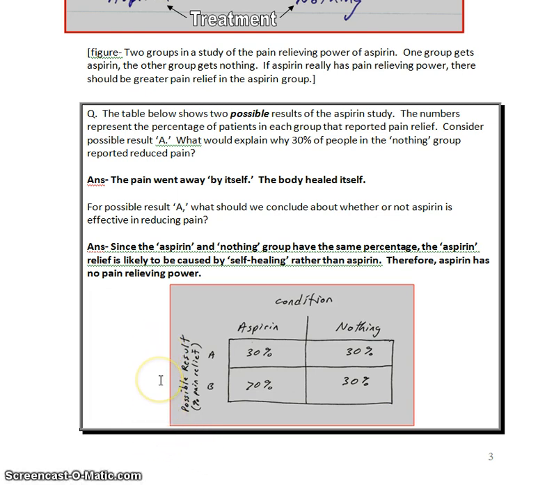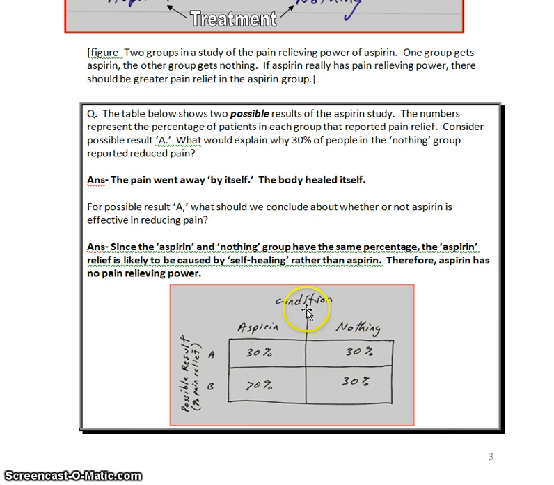These are just pretend results to illustrate how we might interpret the results of an experiment. And this is percent pain relief, and possible result A would be these two numbers here. Possible result B would be these two numbers here. And for the conditions of the experiment, we have the two conditions, the aspirin group and the nothing group.